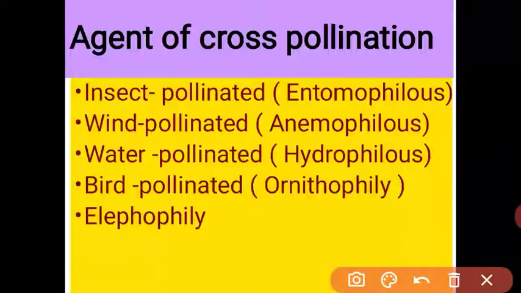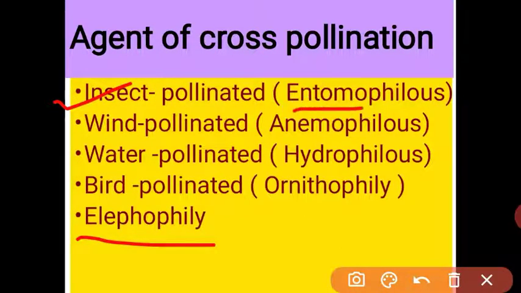One example is Rafflesia. Rafflesia is a large flower, and this flower is cross-pollinated with the help of elephants. So this pollination is called elephantophily. Got it, students?